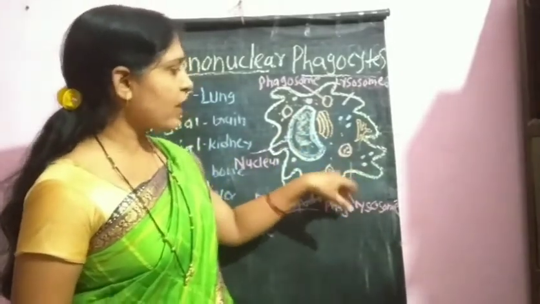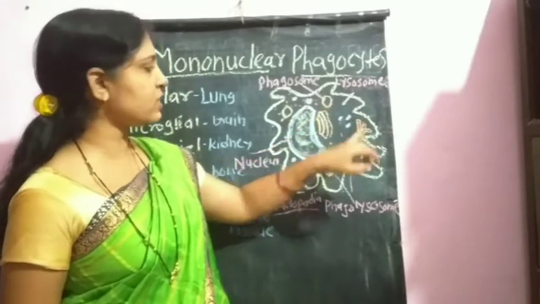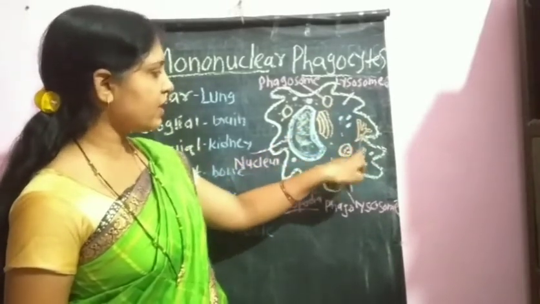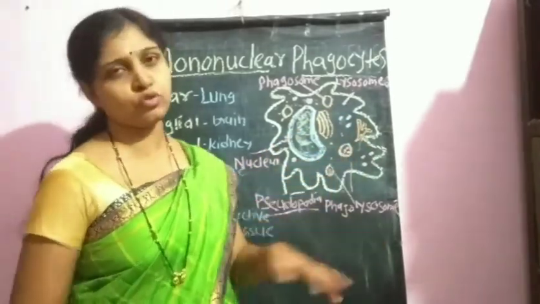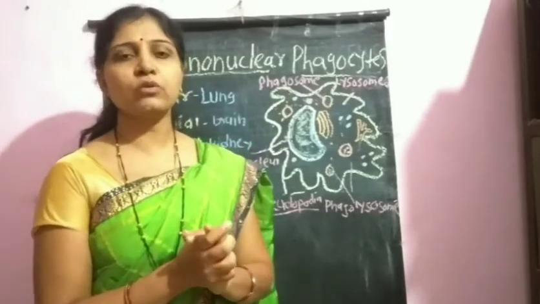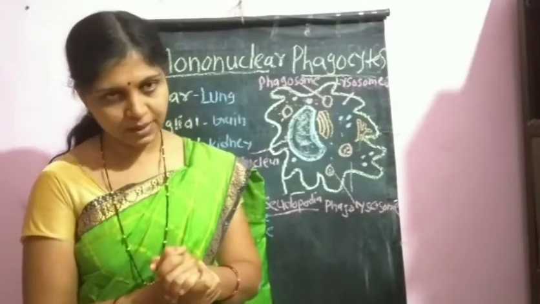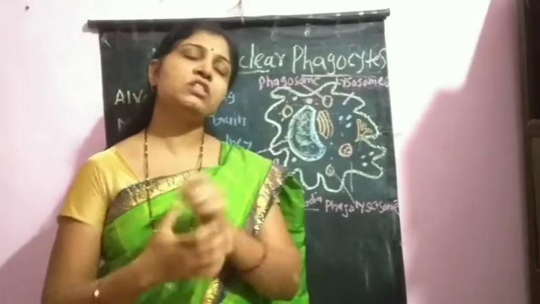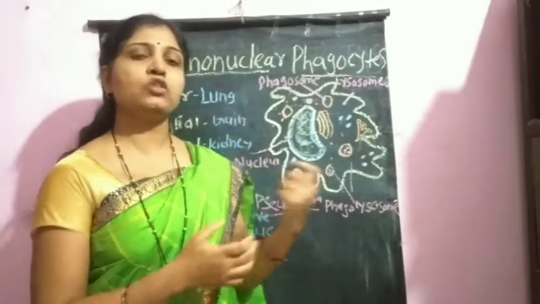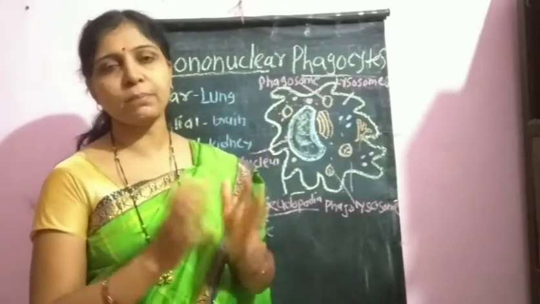Then this phagosome fuses with the lysosome and gets converted into the phagolysosome. Within the lysosome, different types of digestive enzymes are present, which convert this complex antigen into simple peptides.